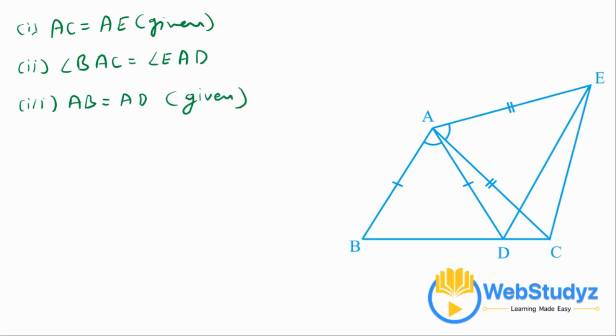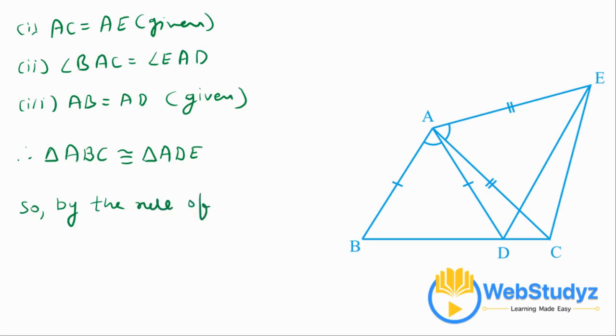So from this we can say that therefore triangle ABC and triangle ADE are congruent. So by the rule of corresponding parts of congruent triangles, it can be said that BC should also be equal to DE.